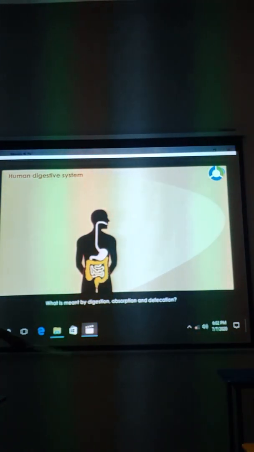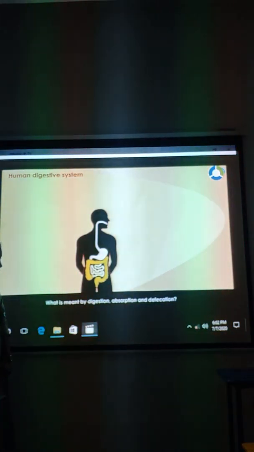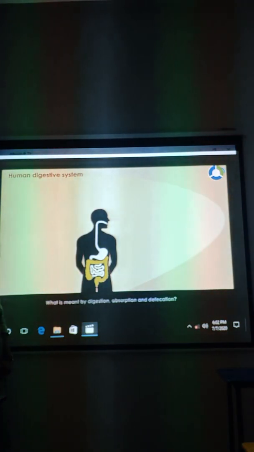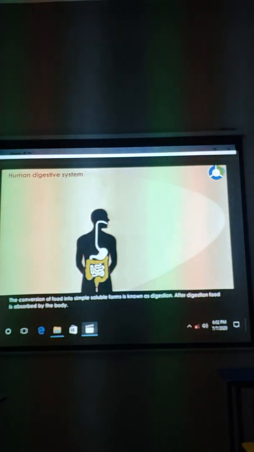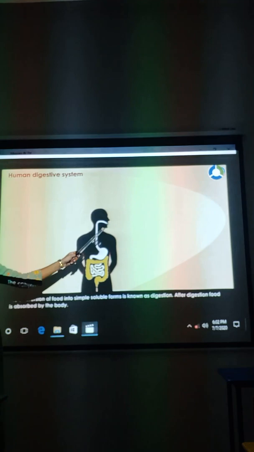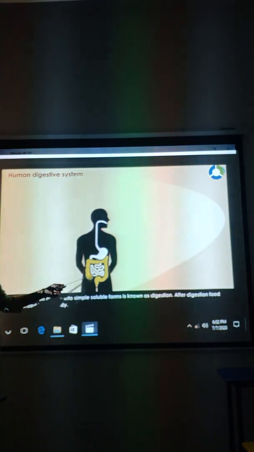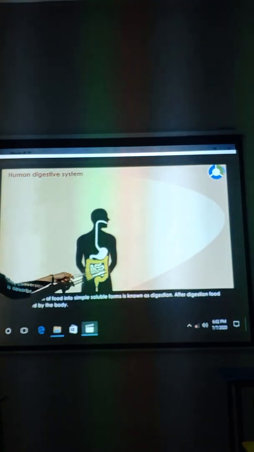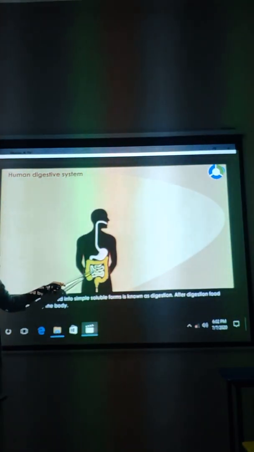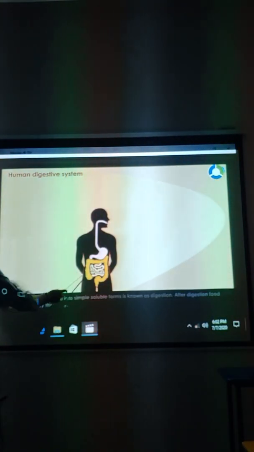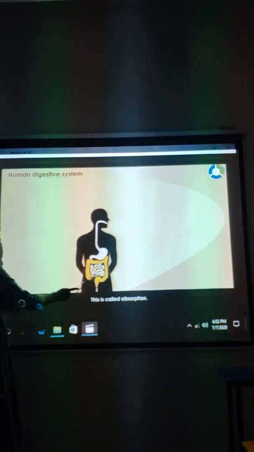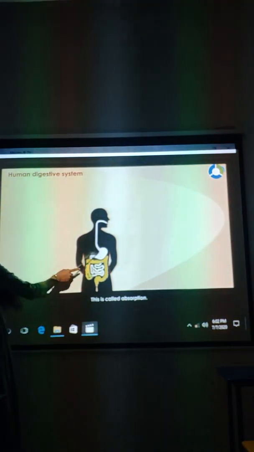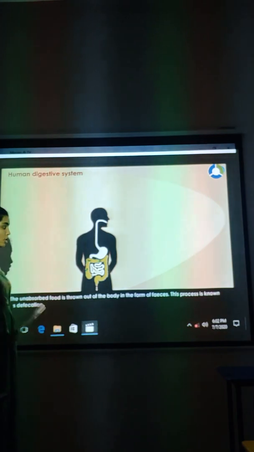is done by digestion, absorption and defecation. Conversion of food into simple substances is known as digestion. The digested food is absorbed by the body. That is called absorption. See, here it is converted into simple substances and it is absorbed by the body. That is called absorption.